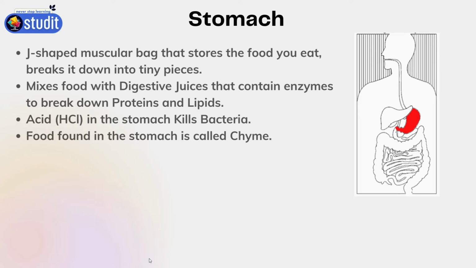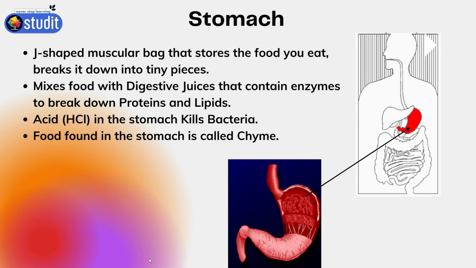Next, we will talk about the stomach. The stomach is a J-shaped muscular bag that stores the food and breaks it down into pieces with the help of digestive juice and enzymes. It mixes the food with the digestive juice and the enzymes and breaks it down. Mostly the proteins and the lipids need the digestive juice to break down. It also has an acid, HCl, hydrochloric acid, that kills the bacteria. The food found in the stomach is called chyme.